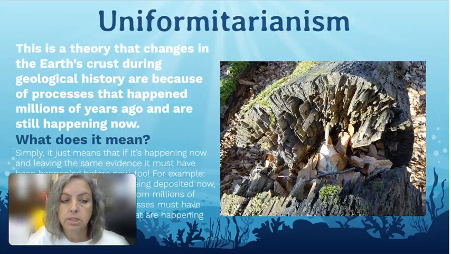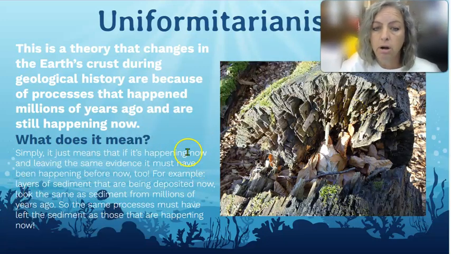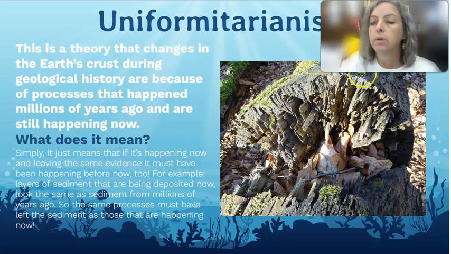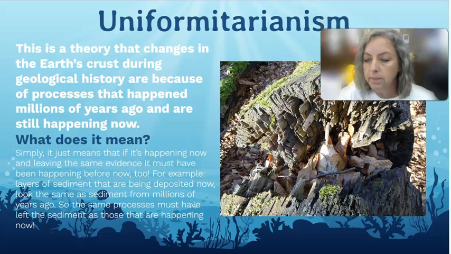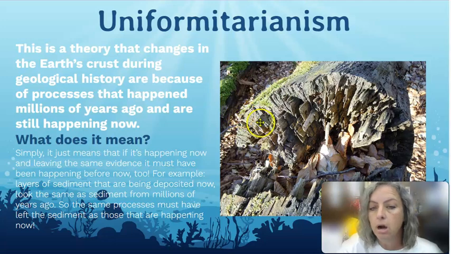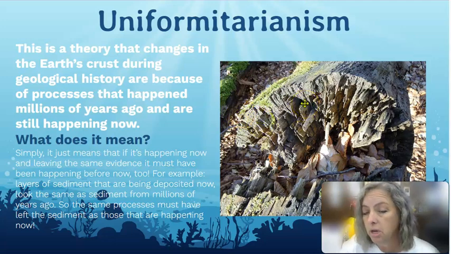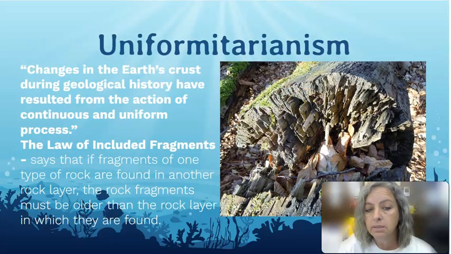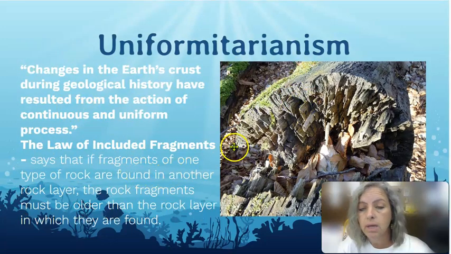Another concept in geologic time is the concept of uniformitarianism, and we actually see this in biology as well. But uniformitarianism is a theory that changes in the Earth's crust are because of processes that happened millions of years ago. So what that means is that the things that we see happening today are things that happened millions of years ago. And with uniformitarianism, we can say that those things are going to continue to happen in the future.